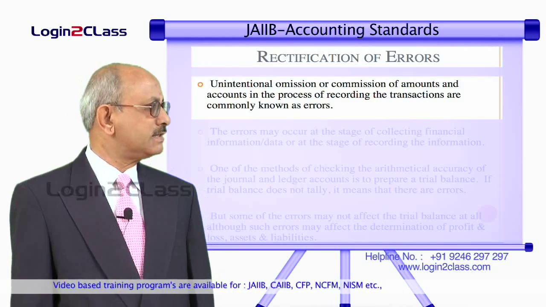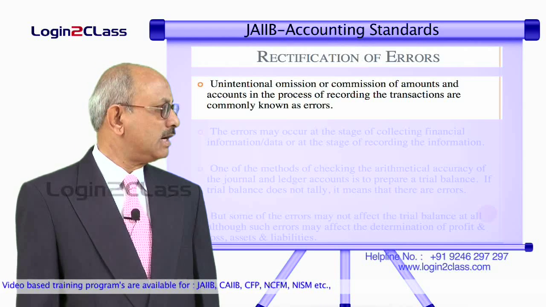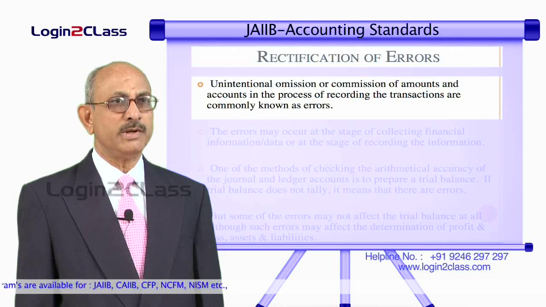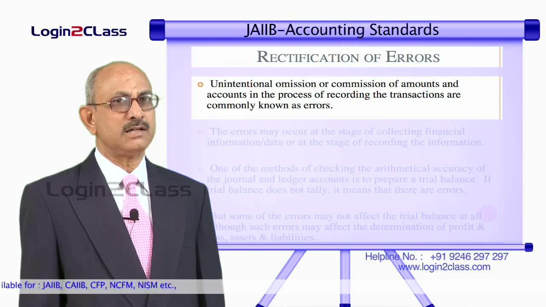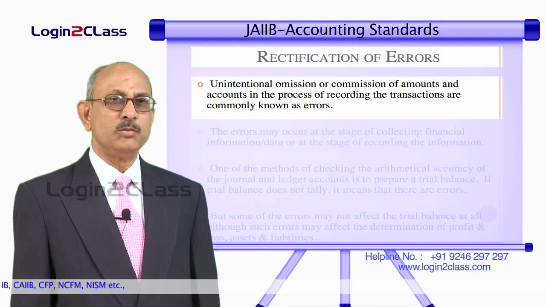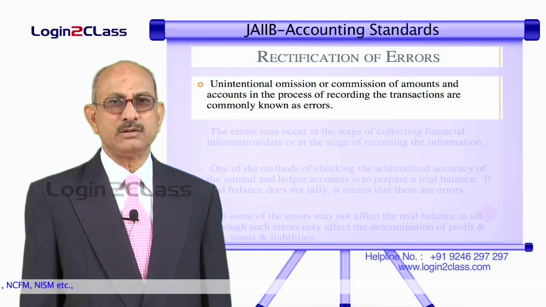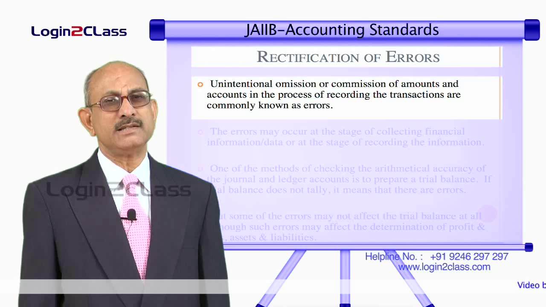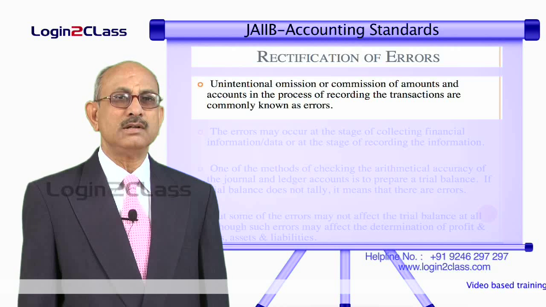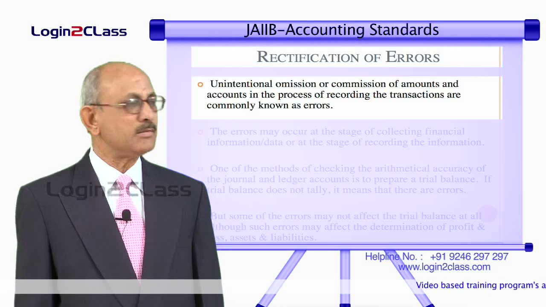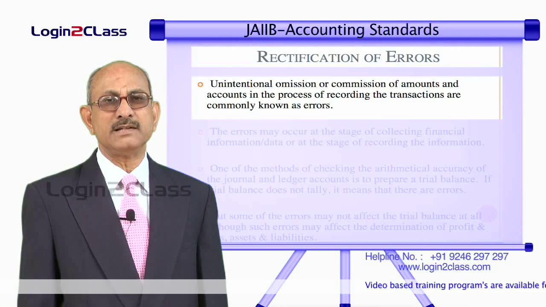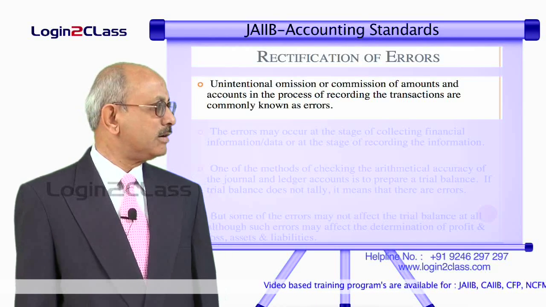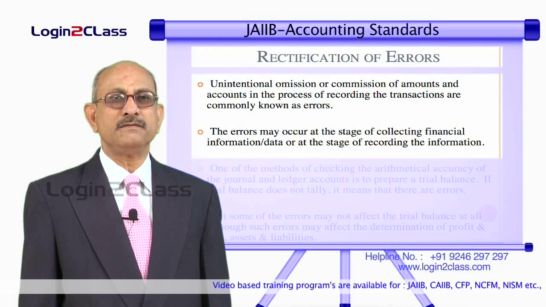You know that unintentional omission or commission of amounts and accounts in the process of recording the transactions are commonly known as errors. That means there could be omission of recording of entries or commission of recording of entries. Omission means altogether not recording the entry at all, either partially or in full. Commission means recording the entries wrongly, either in the amount or on the credit or debit side. For example, a debit entry could be recorded as a credit entry, or a credit entry could be recorded as a debit entry. Such errors are called errors of commission.